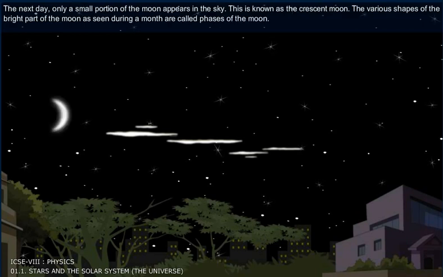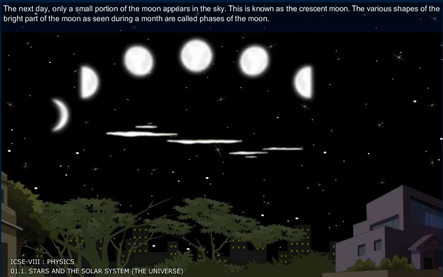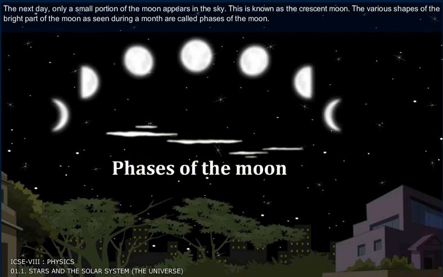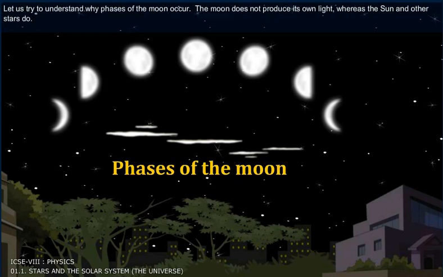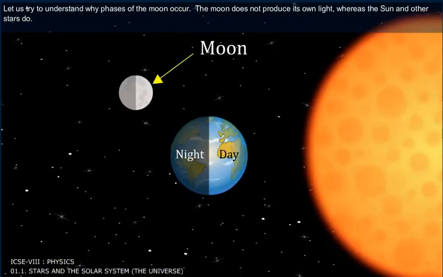The next day, only a small portion of the moon appears in the sky. This is known as the crescent moon. The various shapes of the bright part of the moon as seen during a month are called phases of the moon. Let us try to understand why phases of the moon occur.